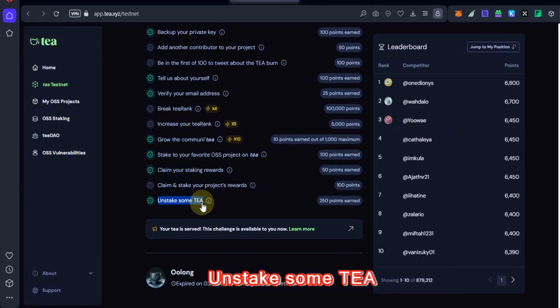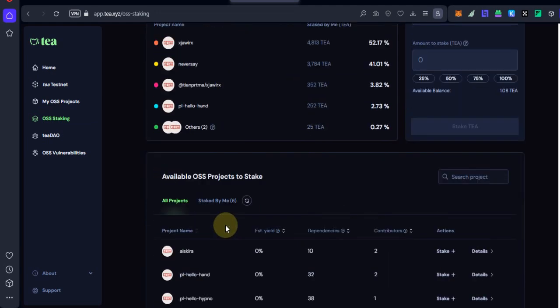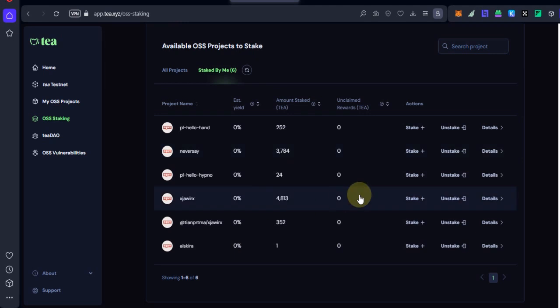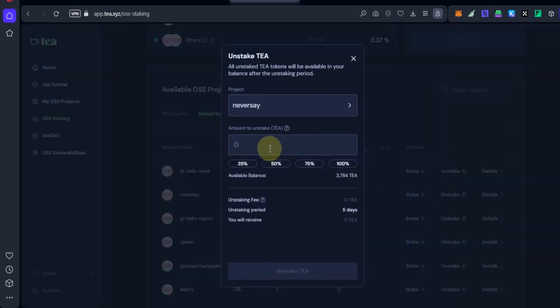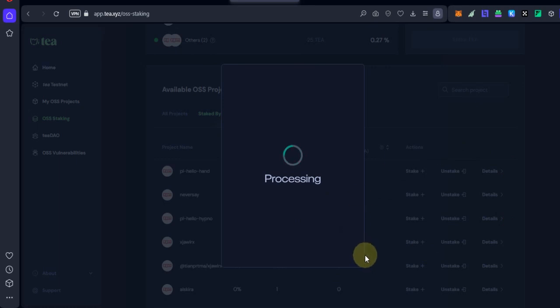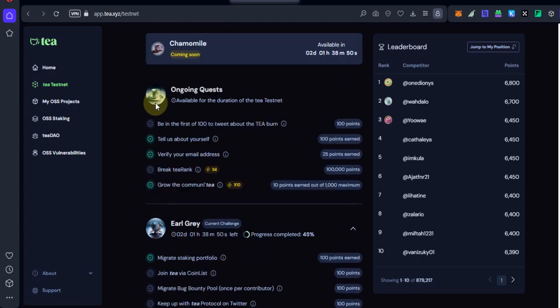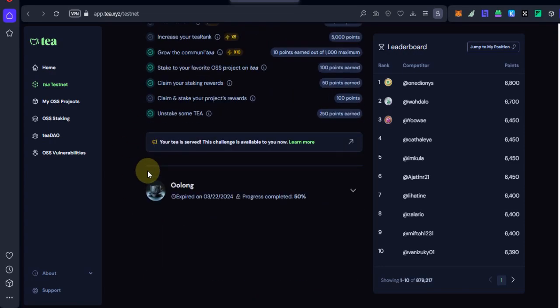Last one, unstake some T and stake some staked T tokens. Go back to OS staking, then select Staked by Me below. Then unstake some amount. Okay, I have explained the tasks that you can do easily. More tasks are coming soon.